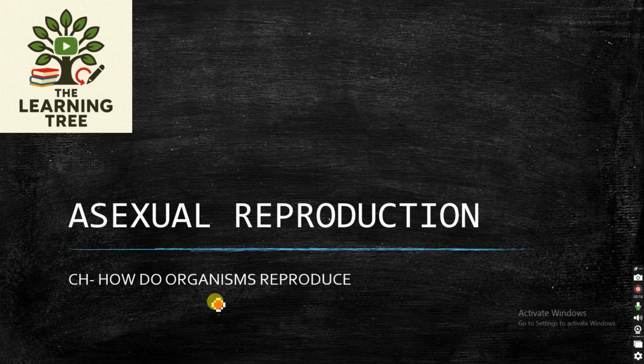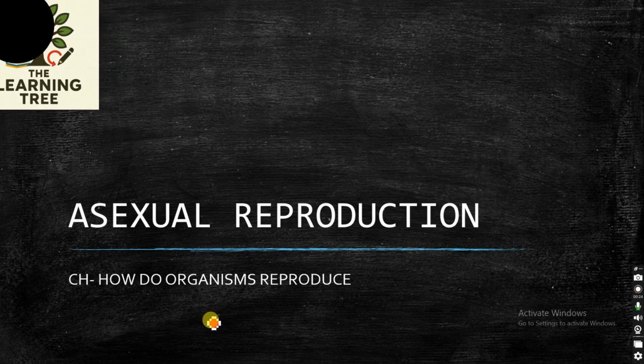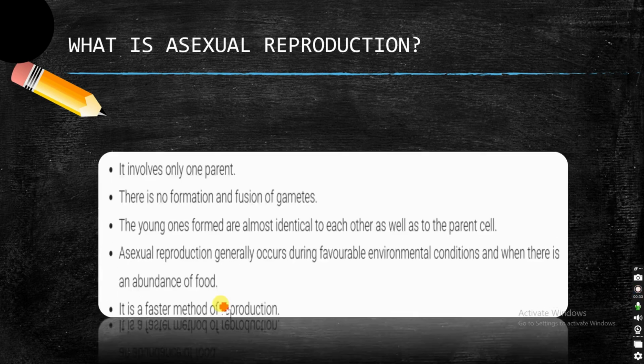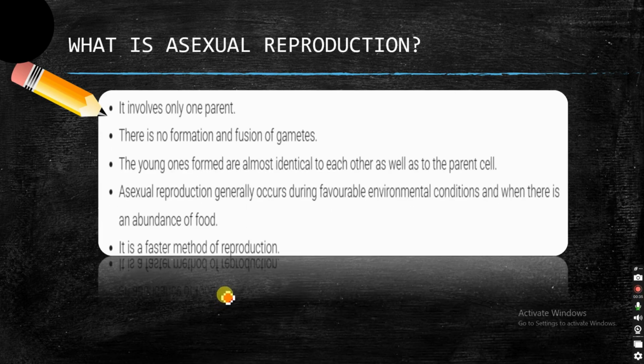Today's topic will be asexual reproduction from the chapter How Do Organisms Reproduce. So before starting we should know what is asexual reproduction. The type of reproduction in which only one parent is involved and where there is no fusion of gametes, that type of reproduction is called asexual reproduction.